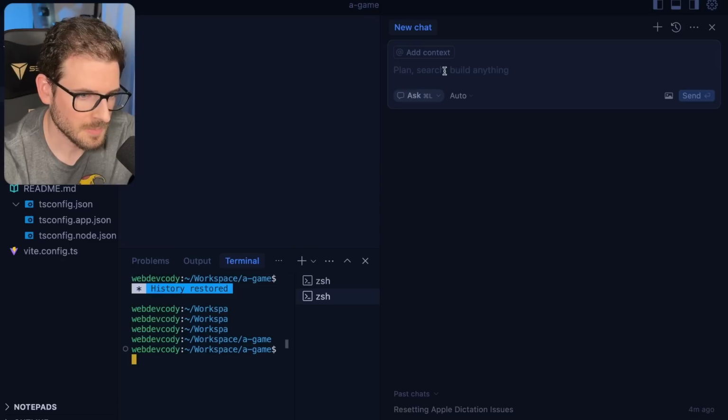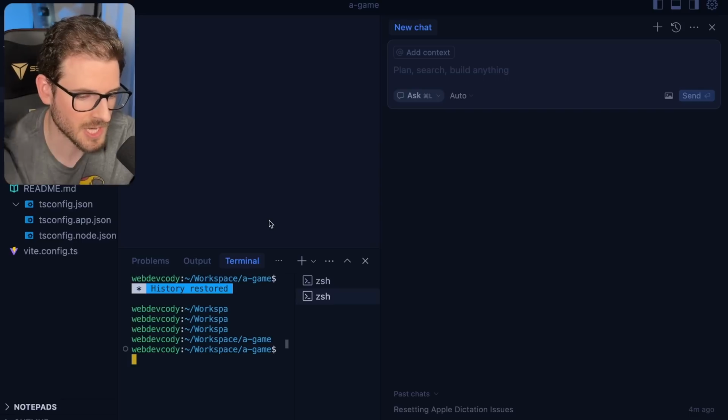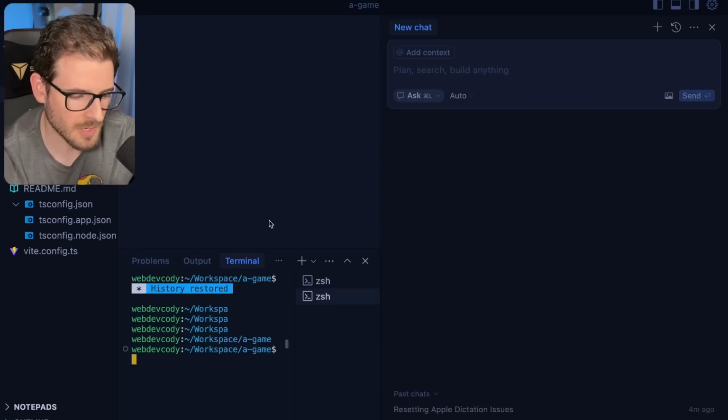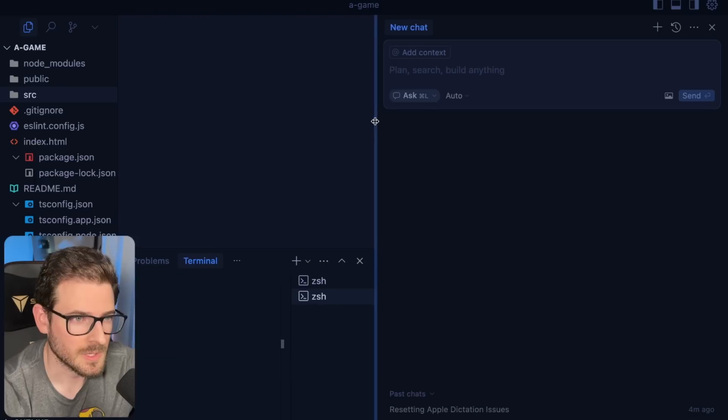All right, so let's start simple. I have a Vite app created, so it's going to be a React single page application. The reason I did that is I think typically when you start adding on stuff like Next.js or TanStack, the AI struggles to do simple things. And I don't want to waste a bunch of time configuring it to know how to build a React app. I'm going to move my head down here real quick. I think it just gives more real estate to view what's going on on the right.